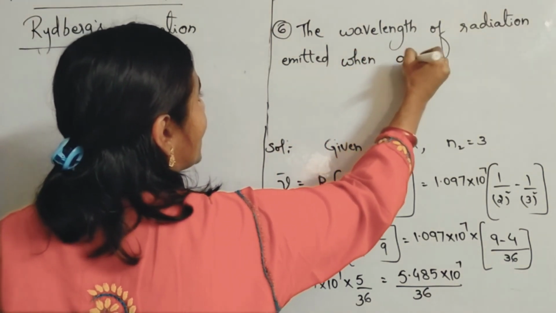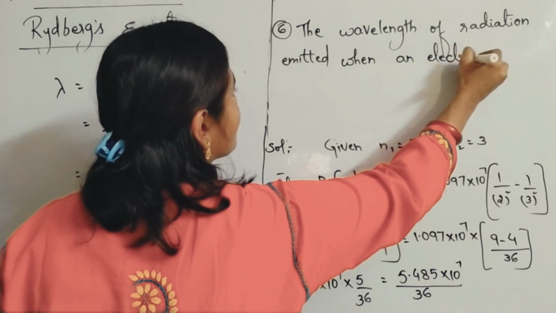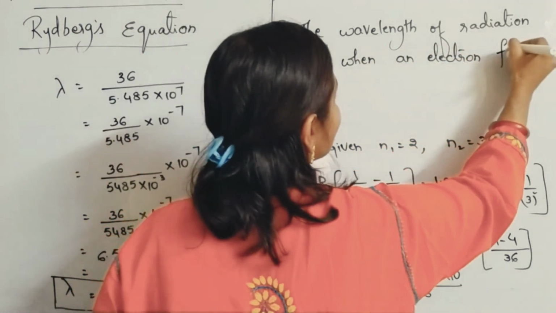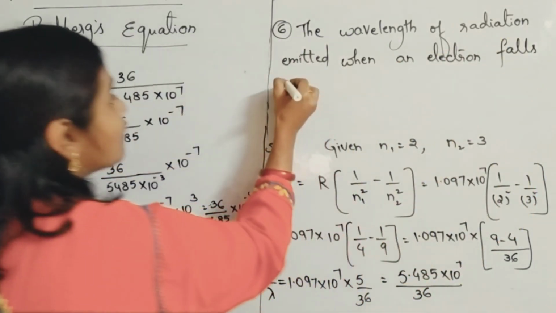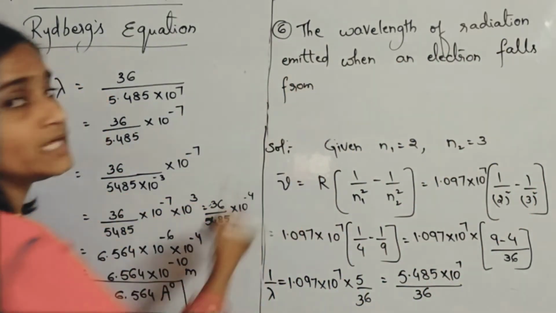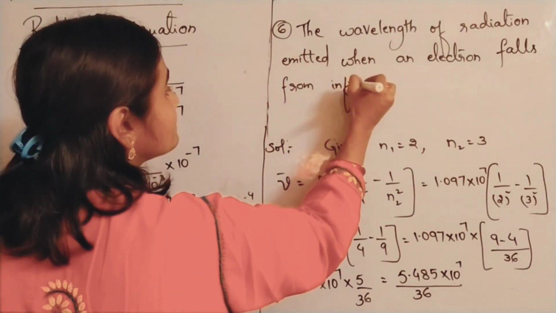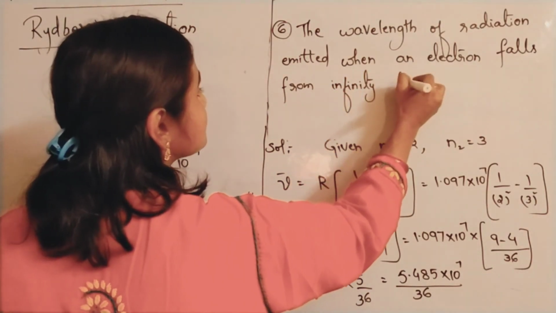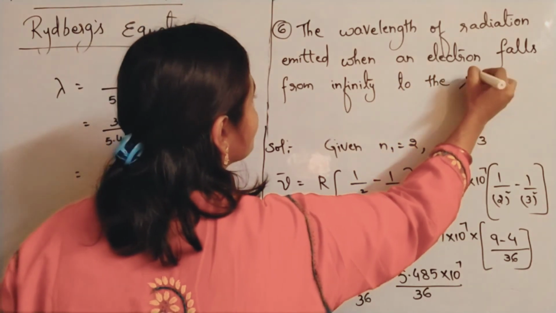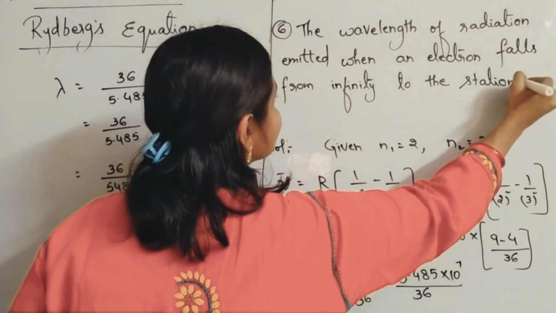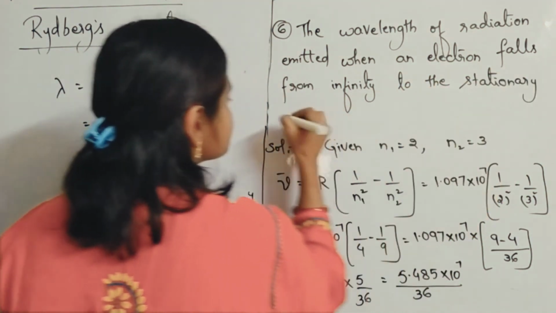When an electron falls from where to where? Electron falls from infinity to the stationary orbit. Question is given like this: infinity to stationary orbit.